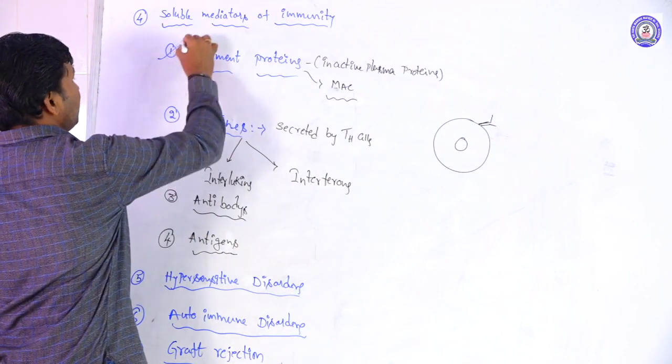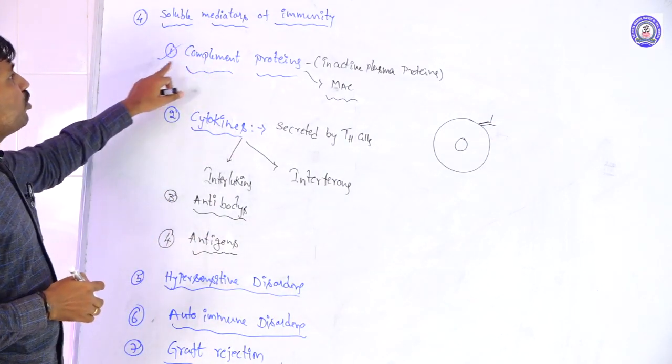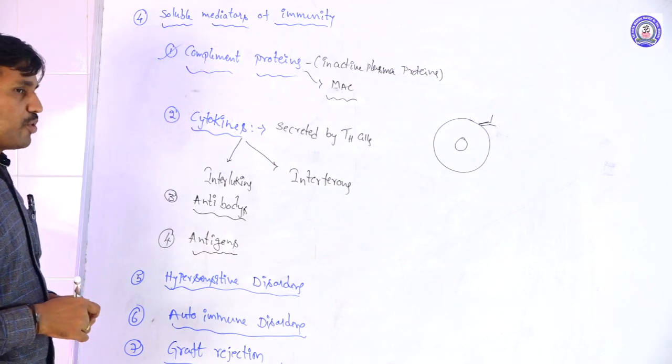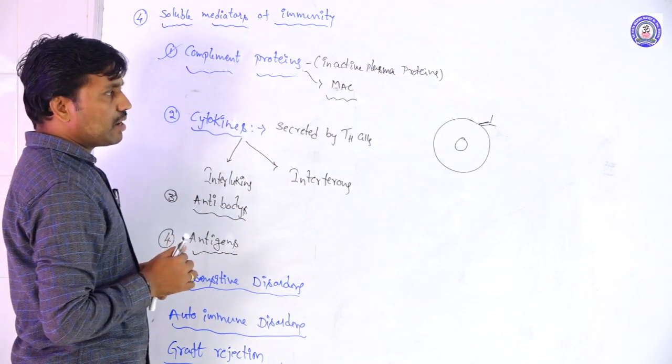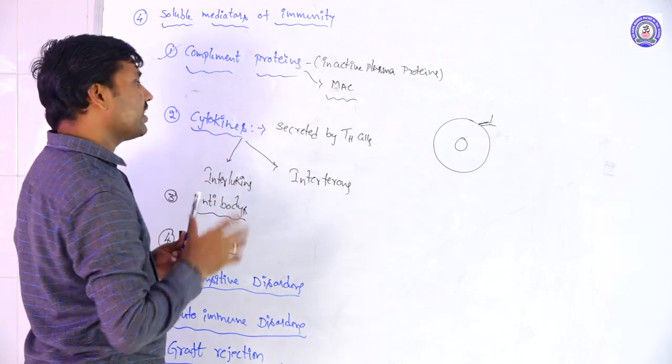So these are one of the soluble mediators of immunity. Complement proteins are contained on the surface of the plasma membrane of all the nucleated cells.